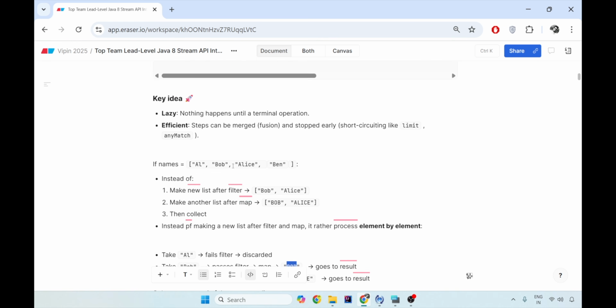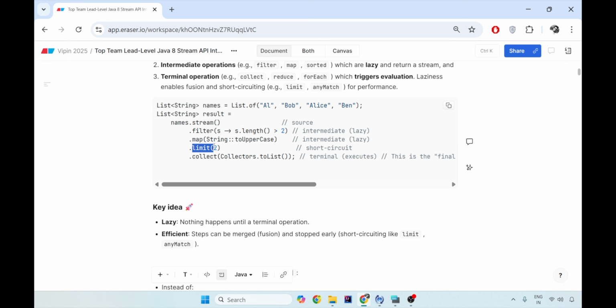At the same time, it checks whether the limit is 2. The answer is no, because Al has failed and Bob is the single element as the output of the stream. So now Alice is taken as an output. Does it filter? It says yes, Alice's size is greater than 2. Then it maps to uppercase and becomes ALICE in capital letters.